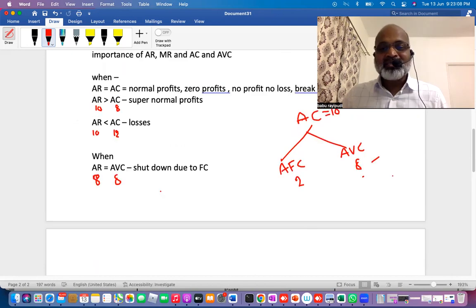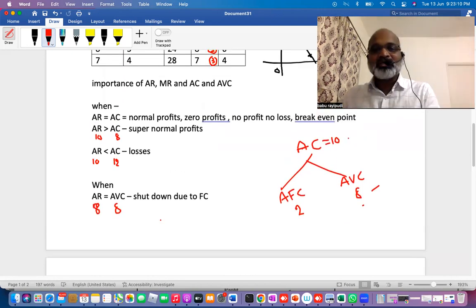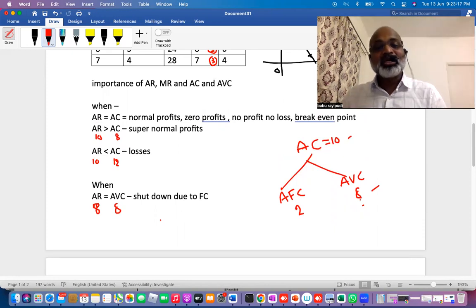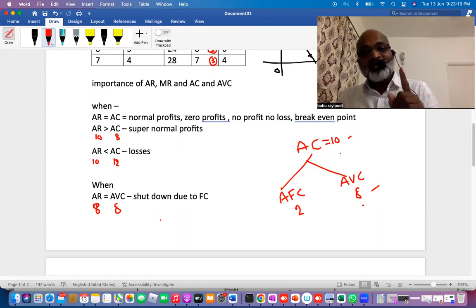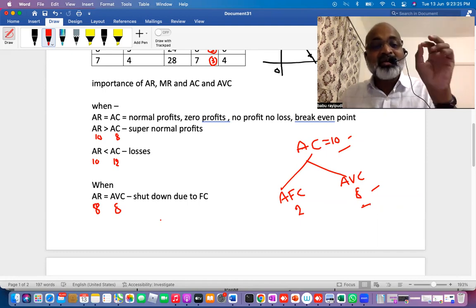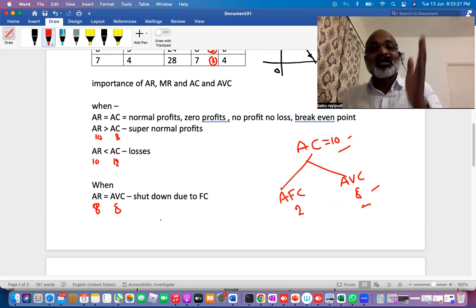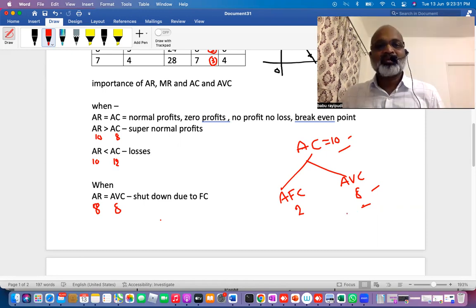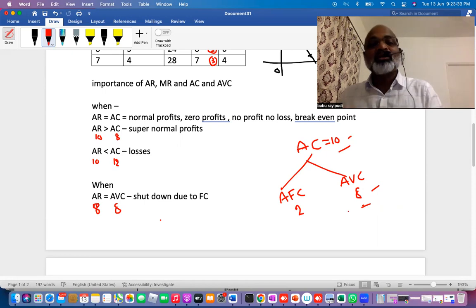My total average cost is 10 rupees, so I have to charge at least 10 rupees to earn normal profits. But unfortunately, if I'm charging only 8 rupees, I'm able to cover only variable cost, which means I'm not covering fixed cost. Therefore, I shut down the business because I failed to cover fixed cost. That is the case when AR is equal to AVC.